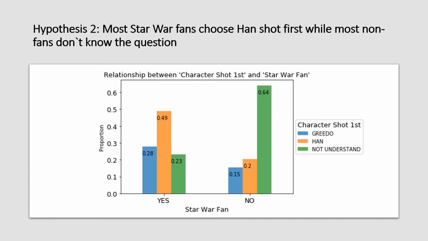As can be seen, 49% of fans chose Han shot first, while 28% of fans chose Greedo shot first. 64% of non-fans don't understand the question, so the data proved this hypothesis.